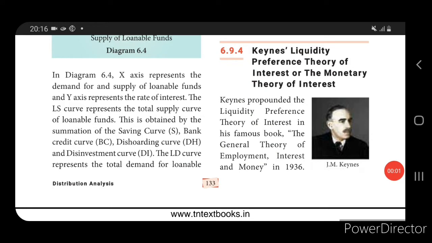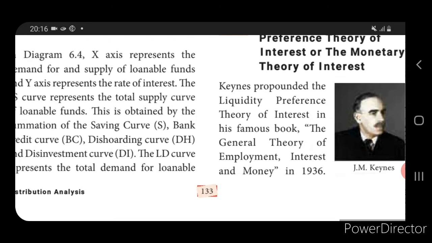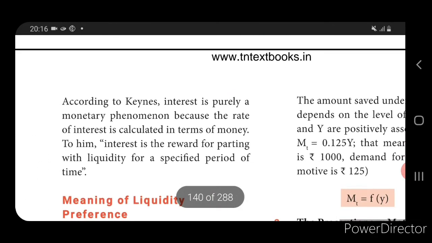Next we come to know about the liquidity preference theory of interest. This theory was explained by a great economist, the father of modern economics, J.M. Keynes. He propounded the liquidity preference theory of interest in his famous book, The General Theory of Employment, Interest and Money, in 1936. According to Keynes, interest is purely a monetary phenomenon. So interest is based on money.